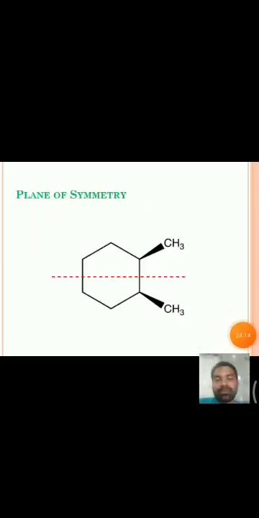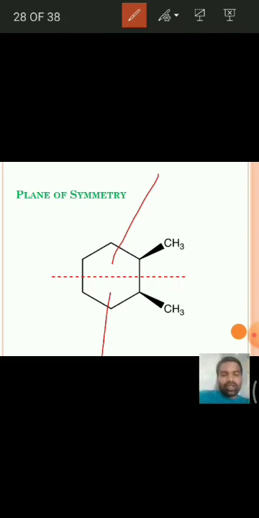For example, this is the molecule. See here, this dotted red line, we think it is a plane which passes through the molecule. It divides the molecule into two equal halves. This is one equal half, another equal half. They are also mirror images of each other. Then the molecule is said to be having plane of symmetry.